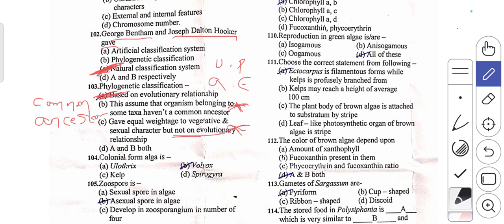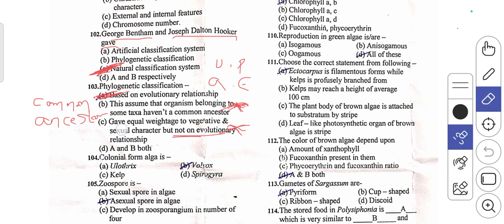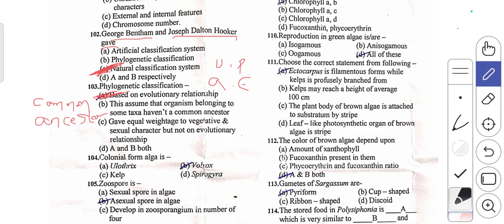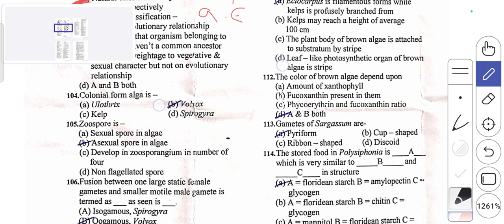Then D option, both A and B. Here B statement is wrong. So this one is also wrong. So for this question, the option A is the right answer as phylogeny means based on the evolutionary relationship.